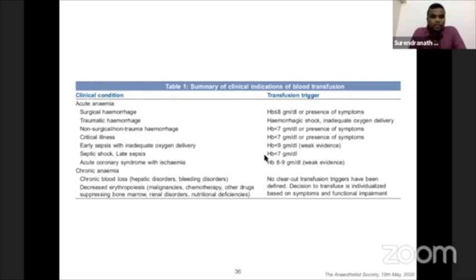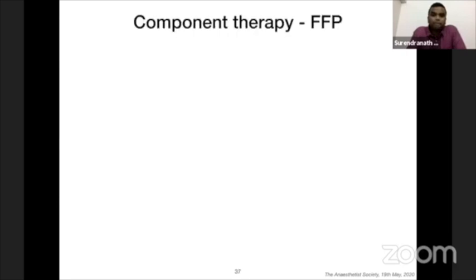In late sepsis, you can wait up to 7 grams. So the ideal crux is you wait till 7 to 9 grams. If it goes less than 7, then you give blood, and you have to assess the clinical situation completely, not just go behind the hemoglobin value.